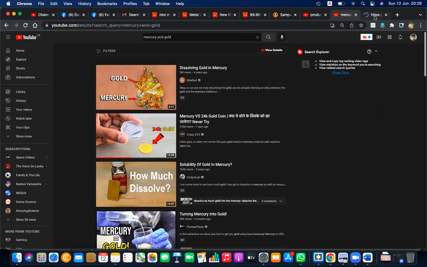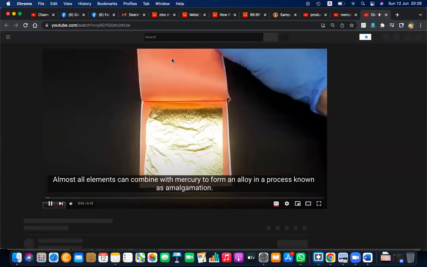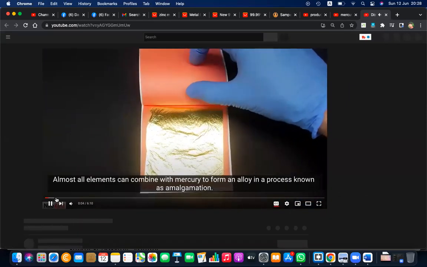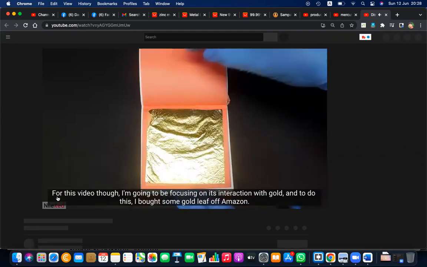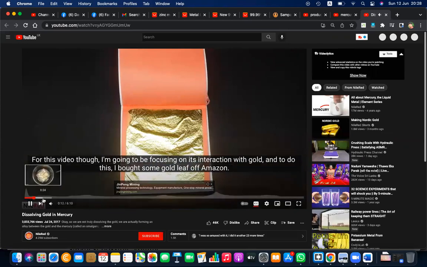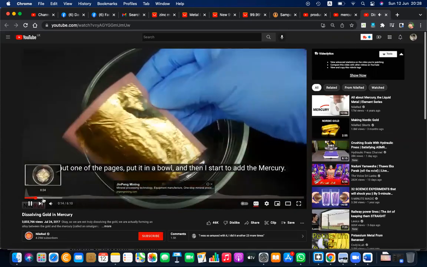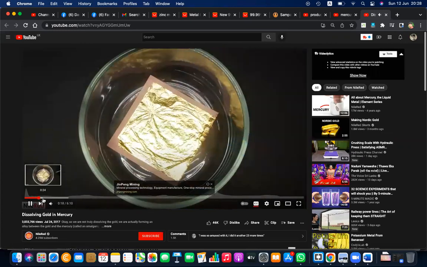This is a paper, gold paper. So you can see this gold is also a metal, mostly in solid status at room temperature. This is gold sheet. In a process known as amalgamation. For this video though, I'm going to be focusing on its interaction with gold. And to do this, I bought some gold leaf off Amazon. I cut out one of the pages, put it in a bowl, and then I start to add the mercury.